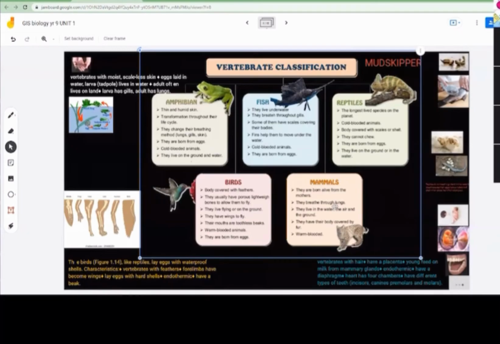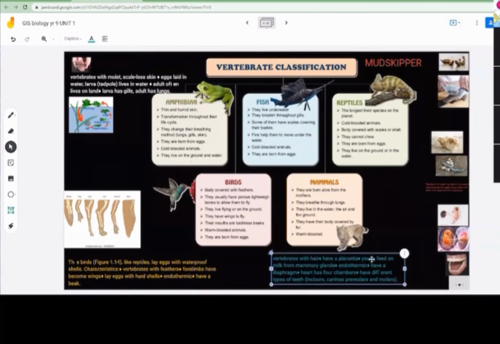Okay, so they have their body covered with fur. They are warm-blooded. Now here is some information which you have to know, because these things you know already. Vertebrates with hair have placenta. What does the word placenta mean? Placenta. I don't know. Oh, I learned this.